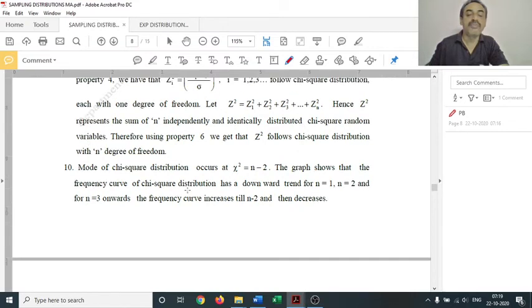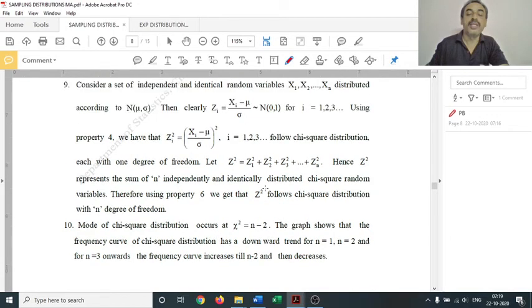Next is the mode of chi-square distribution. Here, the mode of chi-square distribution can be determined as n minus 2. We know that the range of chi-square is always greater than 0, that is, it is a non-negative random variable. Therefore, definitely the mode must be positive. But when n is less than 2, not less than or equal to, the mode will be negative.